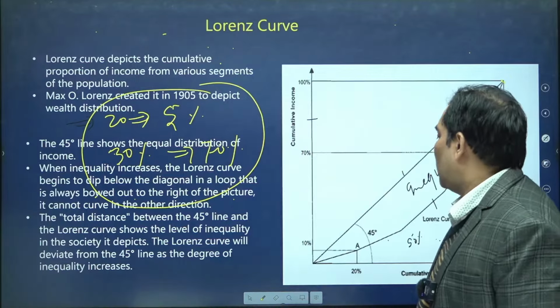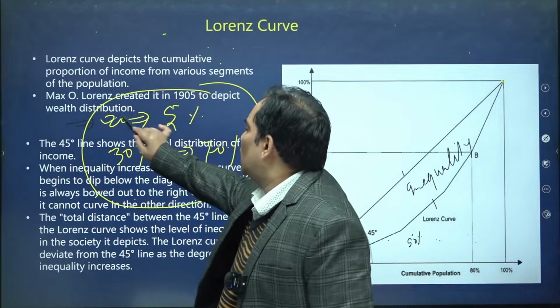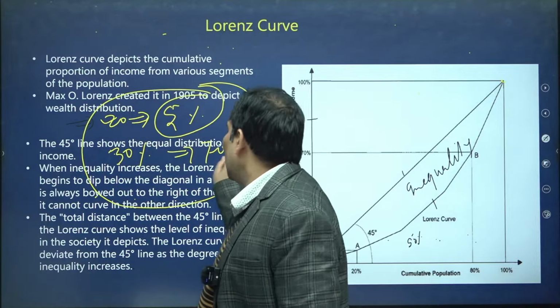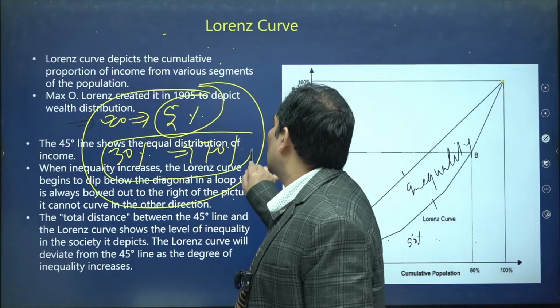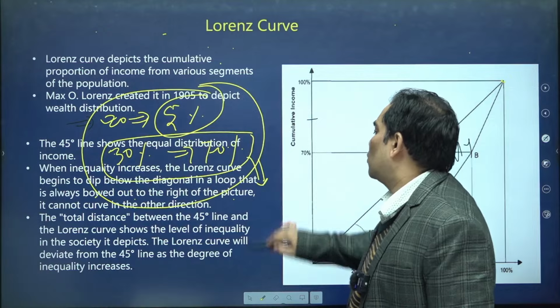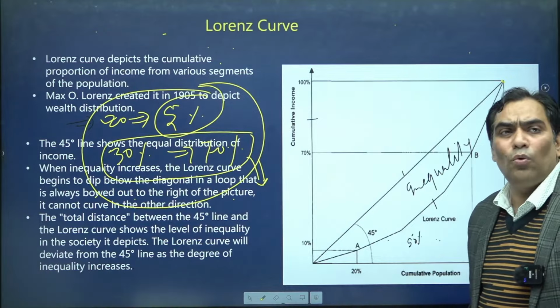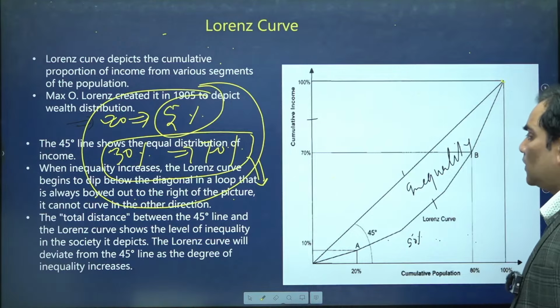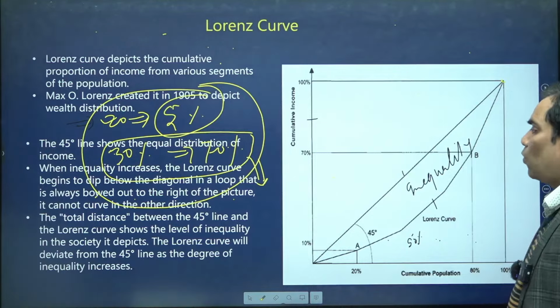The poorest 20% is cumulatively owning 5%, and the richest 30% of people in society is cumulatively owning 70% of resources. And we want to draw an inequality curve, or Lorentz curve, for this data. Then what is it going to be?